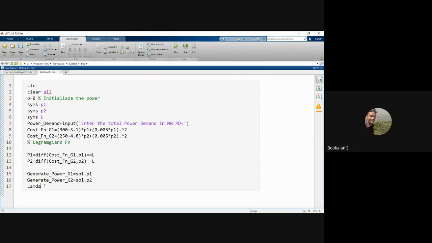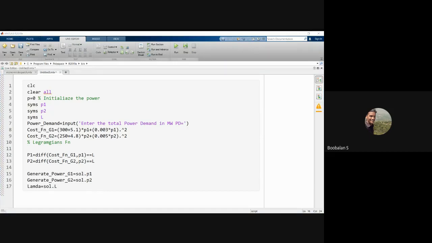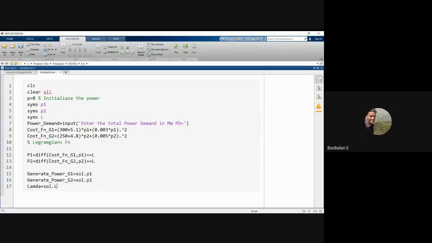Now the lambda variable I'm creating the same way, solve dot capital L, right? Capital L. I'm just going to find out the L value also. So this is finished. That's all. Totally you will see about 7 lines. So we write the expression, write the differential function and solve. That's all. Totally 6 to 7 lines. We create variables, about 8 lines, right?